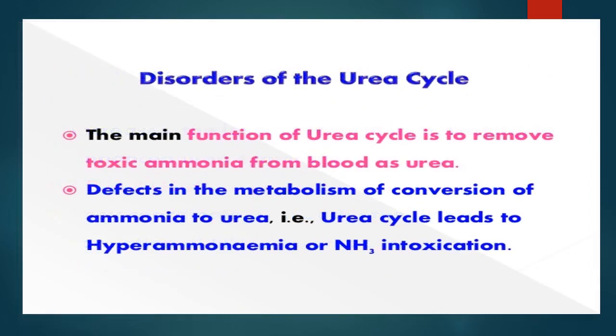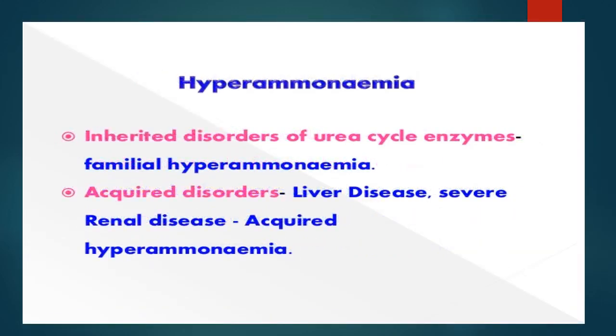Next, disorders of the urea cycle. The main function of the urea cycle is to remove toxic ammonia from blood as urea. Defects in the conversion of ammonia to urea, that is the urea cycle, lead to hyperammonemia or ammonia intoxication. The first disorder is hyperammonemia. It can be an inherited disorder of urea cycle enzymes, or an acquired disorder due to liver disease or severe renal disease, called acquired hyperammonemia.